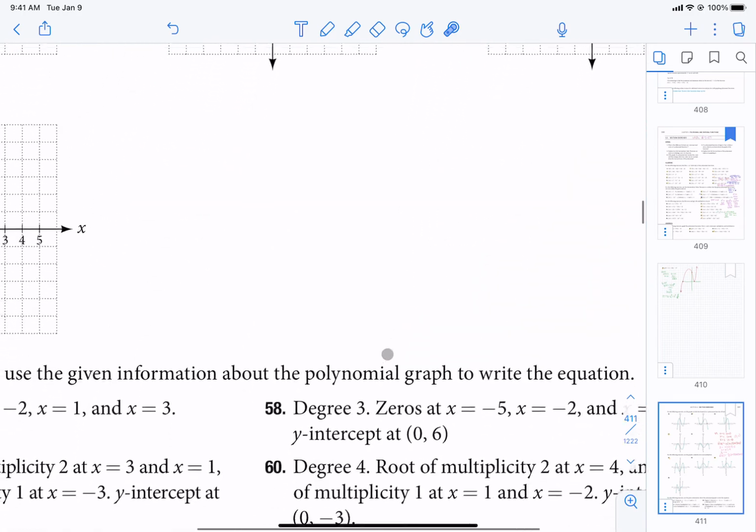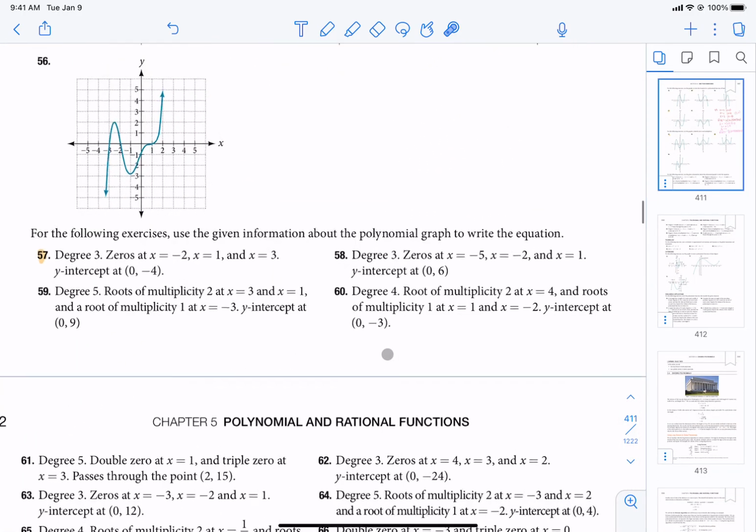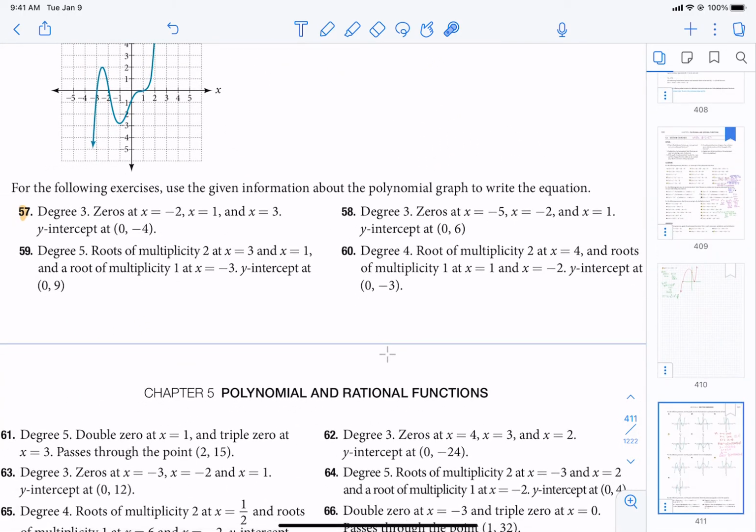If we take a look at 57, let's read the instructions. It says, for the following exercises, use the given information about the polynomial graph to write the equation. So this actually becomes pretty nice for 57. Let's do it together. The degree is 3.